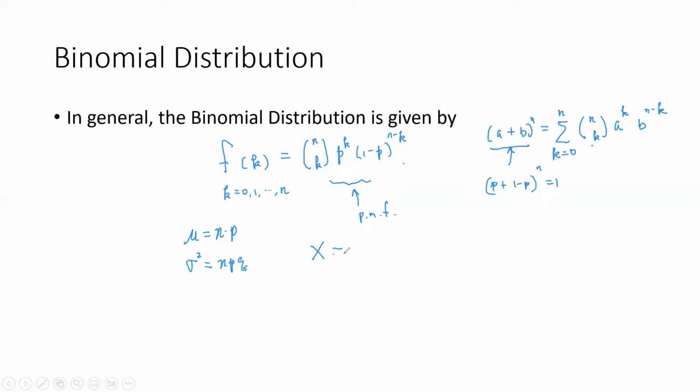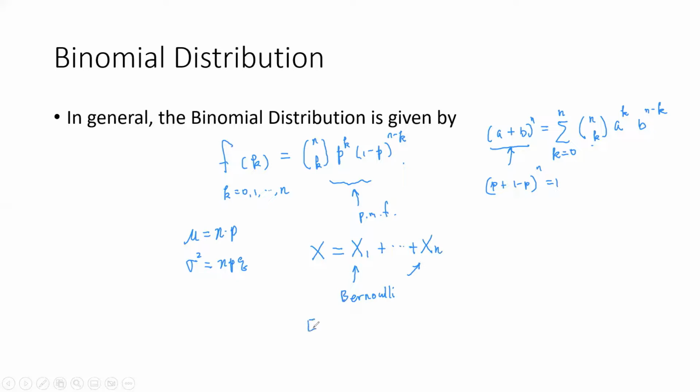So I'm going to introduce n random variables, x1 to xn. Each one is a Bernoulli random variable. If it's a success, you have x1 to be 1. If it's a failure, now you have x1 to be 0. So the summation of these n Bernoulli random variables is exactly the total number of successes in n Bernoulli trials.